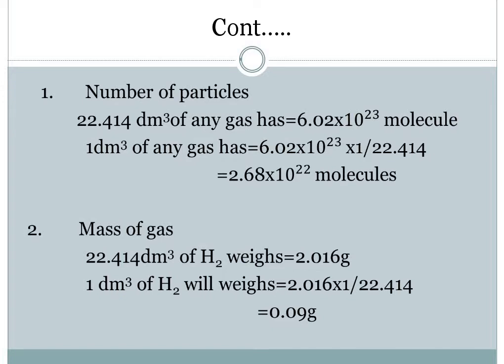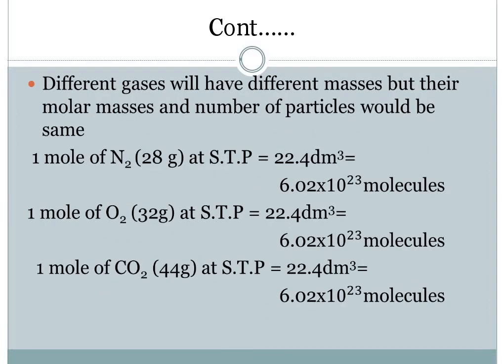So, if we have 22.414 decimeter cube of hydrogen gas and its weight is 2.016 grams, then 1 decimeter cube of hydrogen will weigh 2.016 into 1 by 22.414, and our mass becomes equal to 0.09 grams.